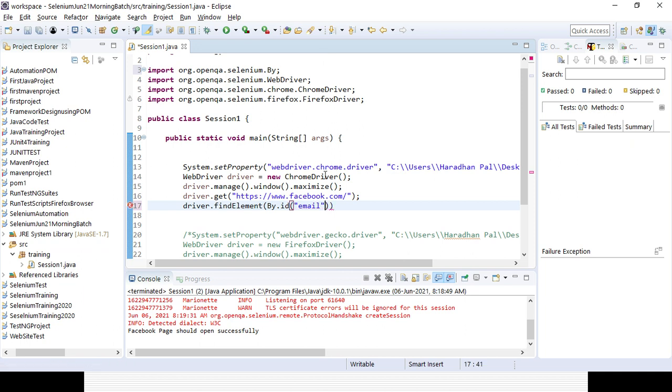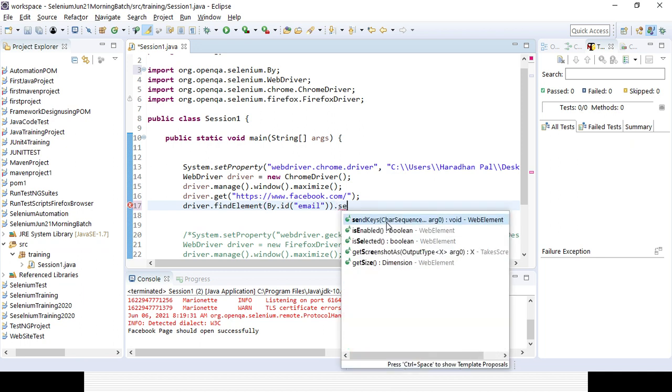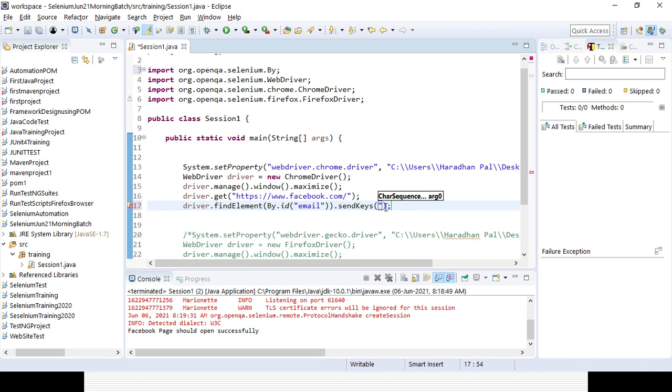So I already identified my element. It is an edit field, so I use sendKeys, whatever text I want to send. Suppose I want to send test username 123, that is the text I want to send.